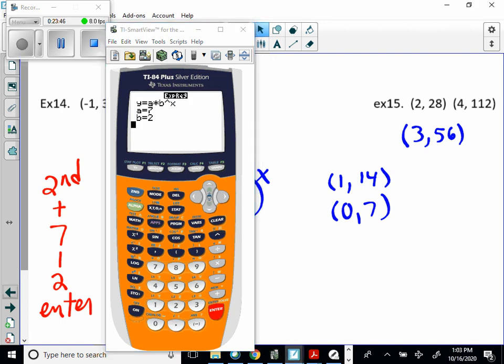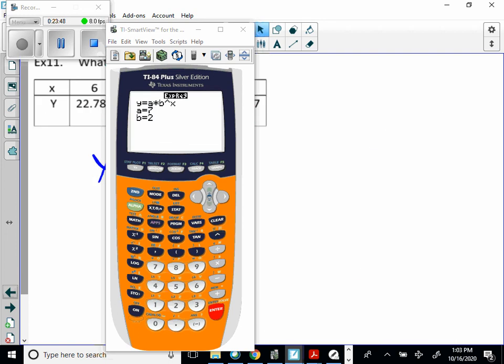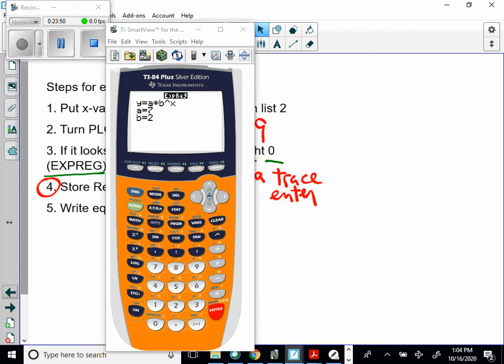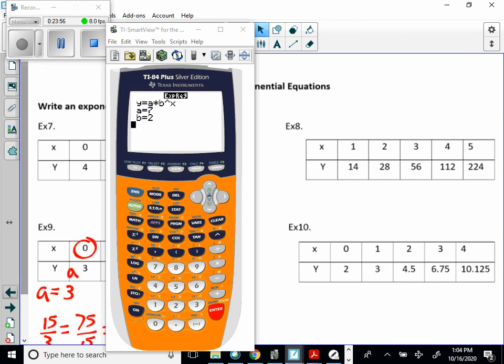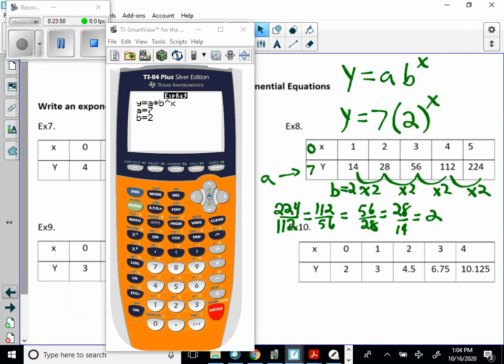And if you realize that was the problem from before, that was number 8, wasn't it? I think it was number 8, and sure enough, A was 7 and B was 2. If you recall, they just at the end gave us a couple points, didn't they? They gave us this one and this one. We still got the same answer.